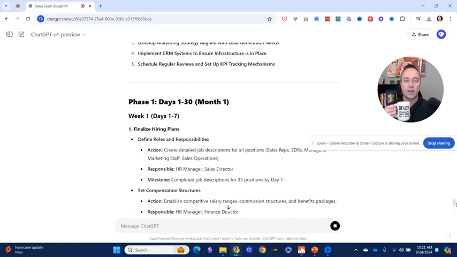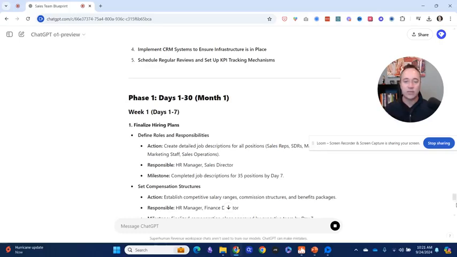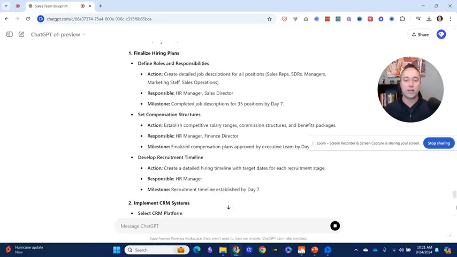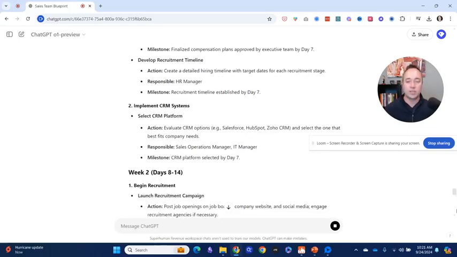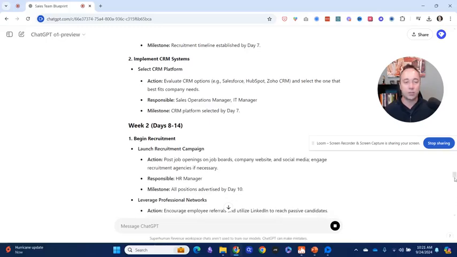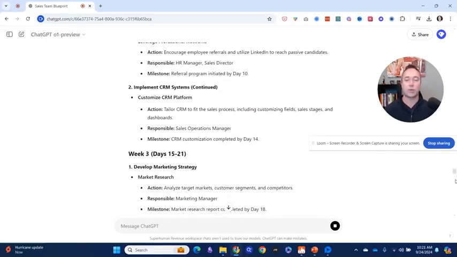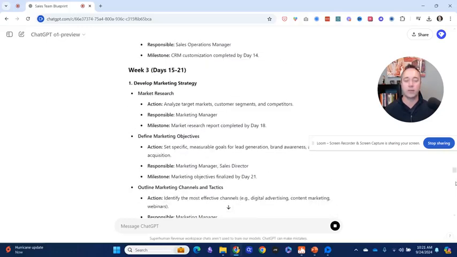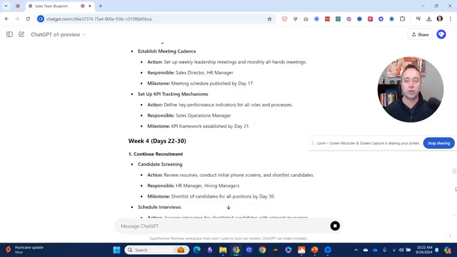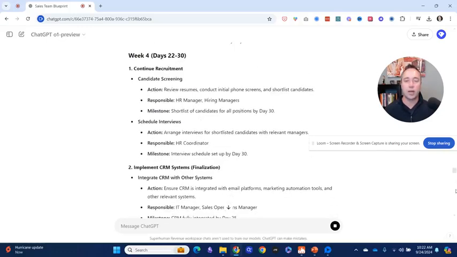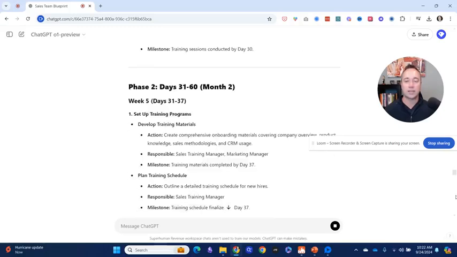All right, so as it's going through here, we got days 1 through 7. We got finalized hiring plans. We got implement CRM systems, days 8 through 14. And I like how it gives examples: Salesforce, HubSpot, Zoho. Okay, now we got recruitment for week 2. This is really good, especially if I'm literally looking to create a product roadmap for what I'm doing with my organization. It breaks down big, complex projects into tactical execution plans.